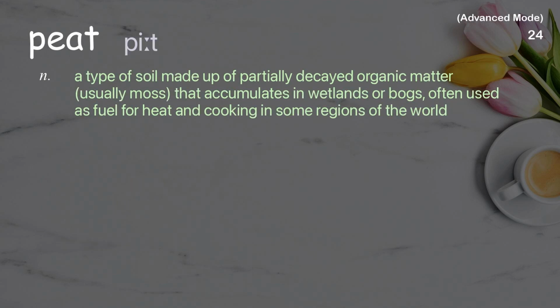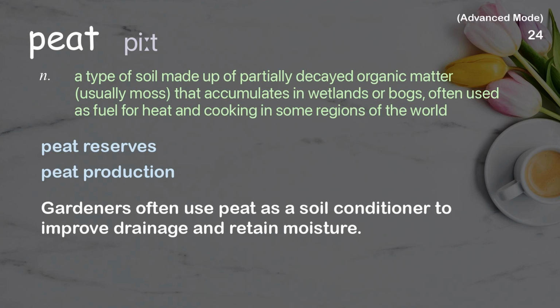Peat. A type of soil made up of partially decayed organic matter, usually moss, that accumulates in wetlands or bogs, often used as fuel for heat and cooking in some regions of the world. Examples: Peat reserves. Peat production. Gardeners often use peat as a soil conditioner to improve drainage and retain moisture.